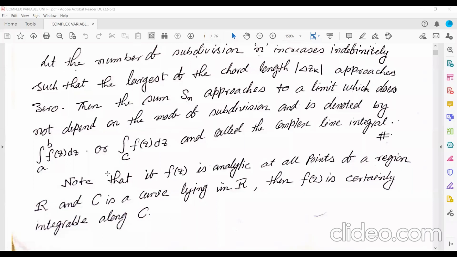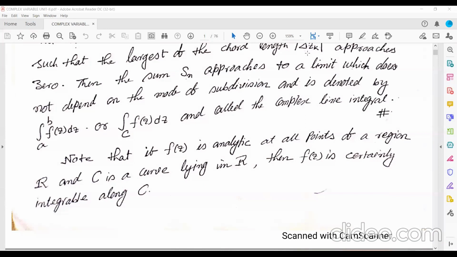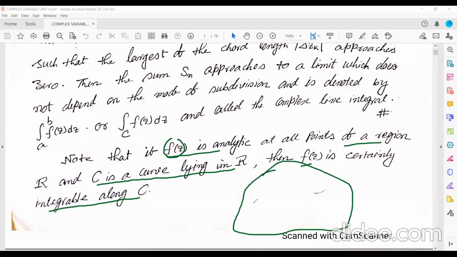Now, note that we have already considered that f(z) is analytic at all points of the region R, and C is a curve lying in the region R. Then f(z) is certainly integrable along the curve C. Suppose this is the region and this is the curve C lying inside the region, and you know that this function f(z) is analytic over this region R.